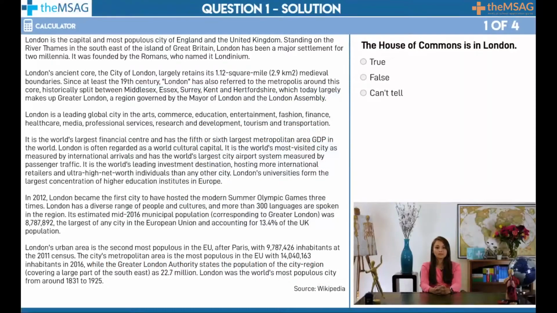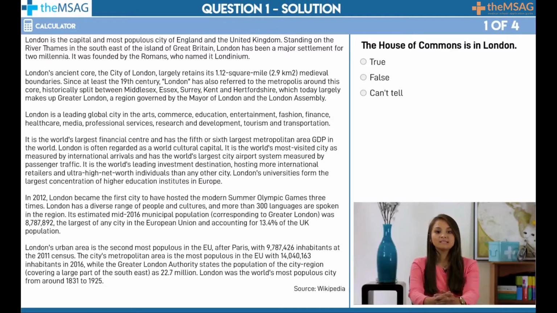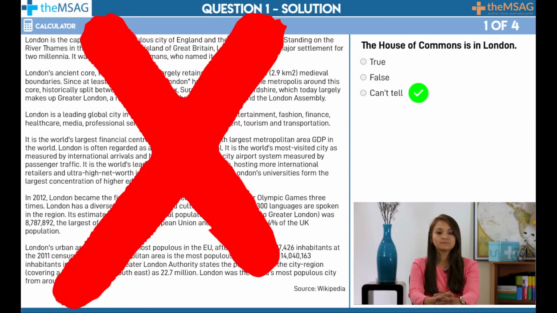Question 1. The House of Commons is in London. True, false, or can't tell? The answer to question 1 is can't tell. Using your own knowledge might have led you to pick true because the House of Commons is indeed located in London. But hopefully you have now been trained to avoid picking such an answer and instead chose can't tell. If you scan the text for House of Commons, you will find that it is never mentioned.